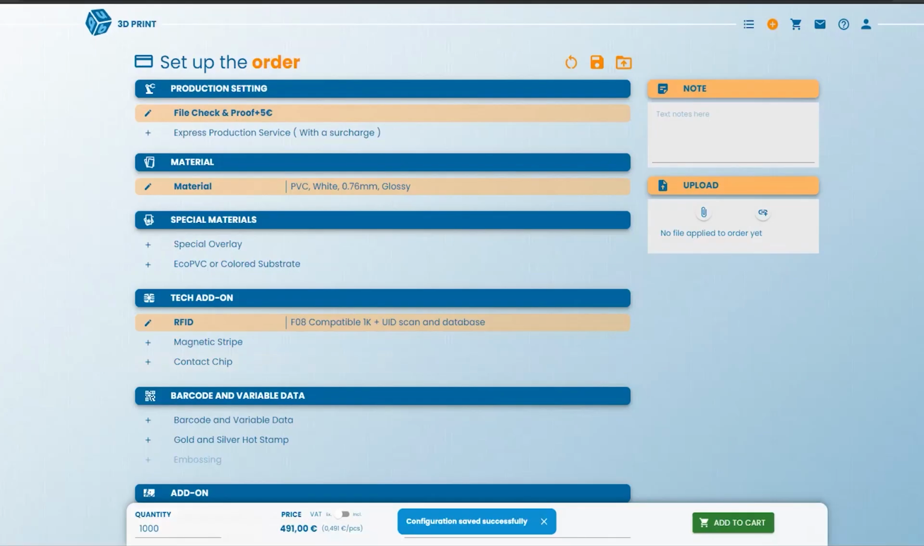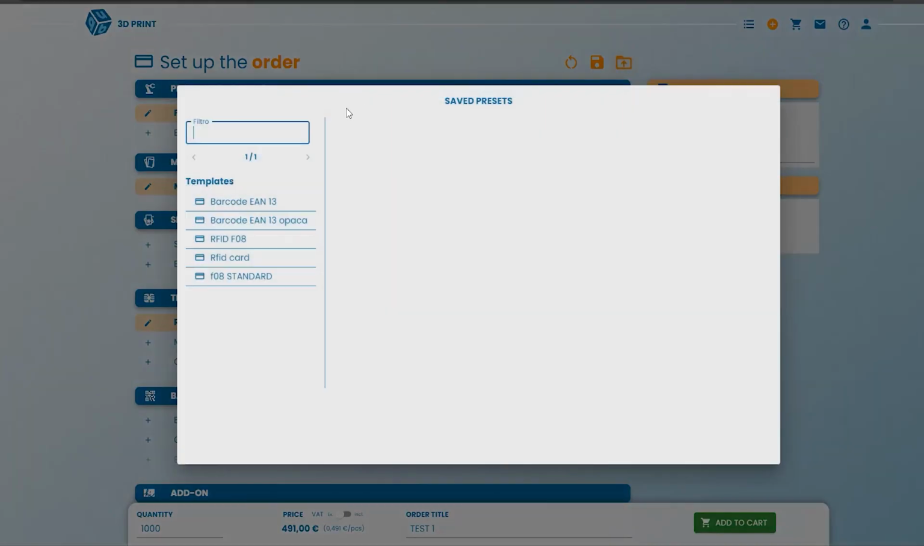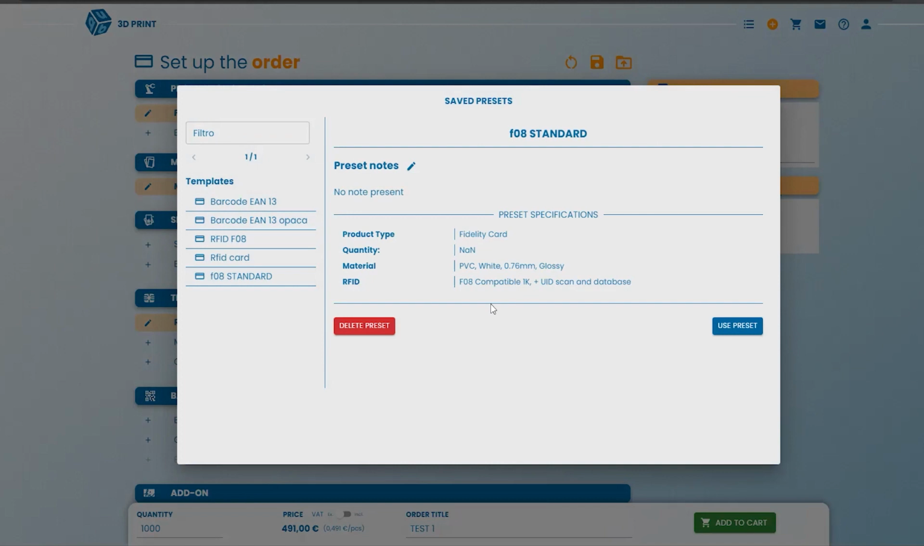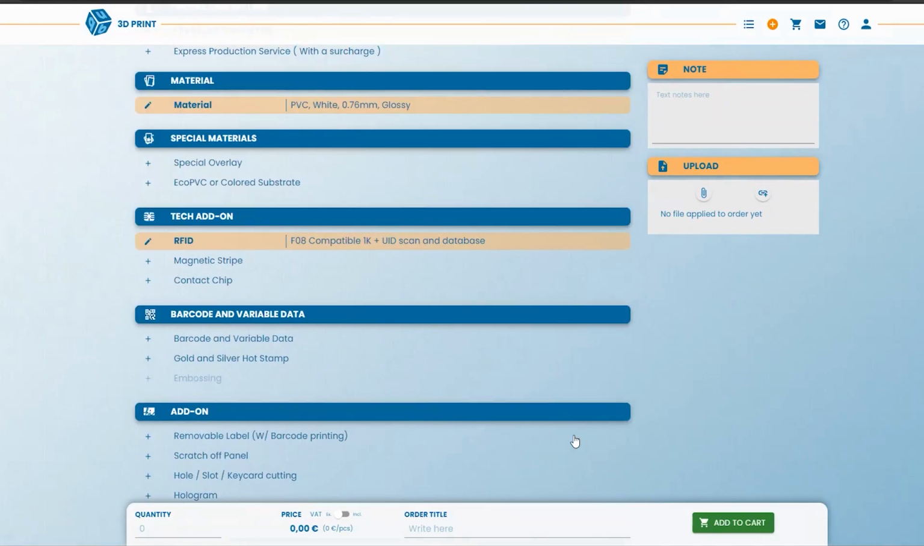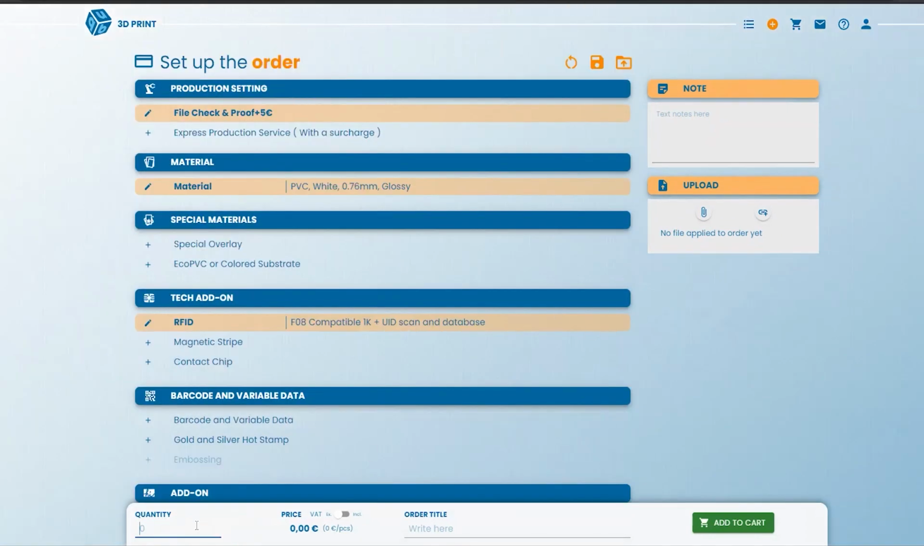Whenever I need to upload a new one, I can click on Load Preset, and here I can find all of them. Here it is. I can click on Use Preset. And obviously it's still the same, but you can see that it's a new one. Let me show you again. So let me submit my order so you can see.